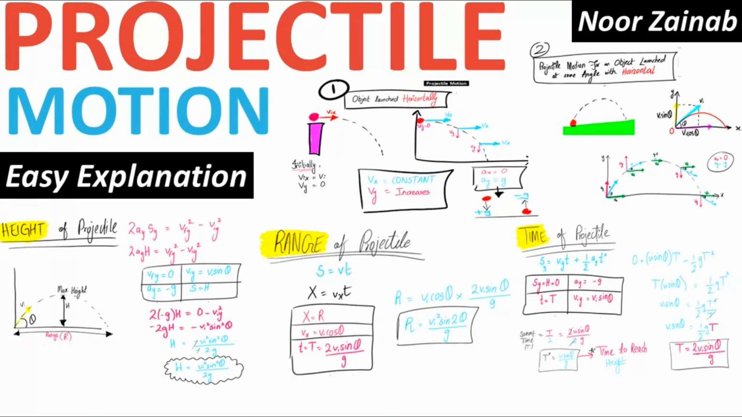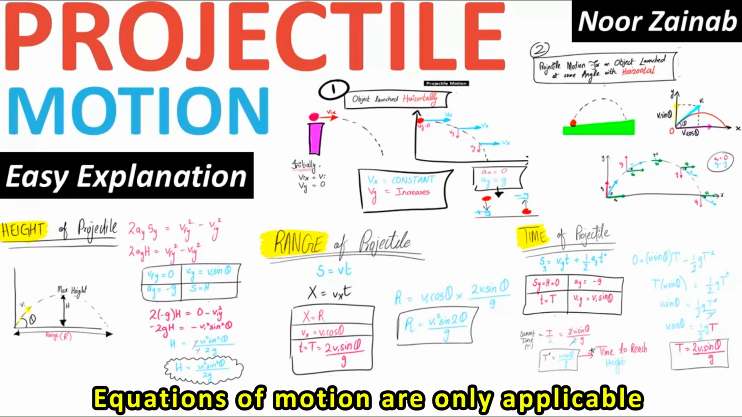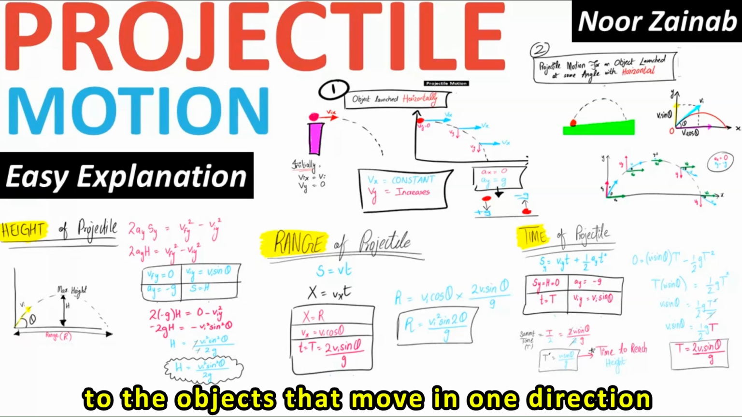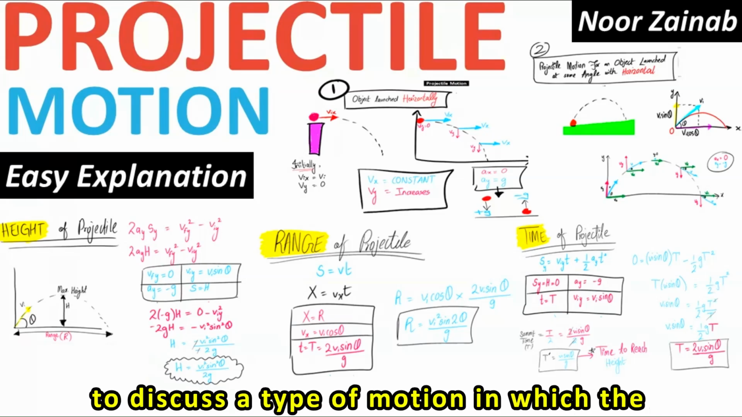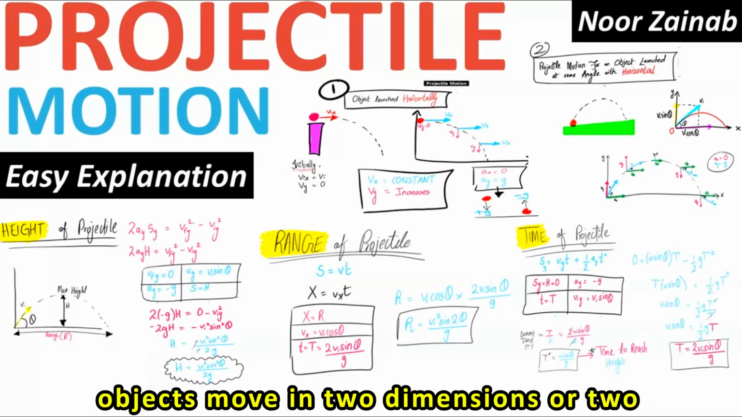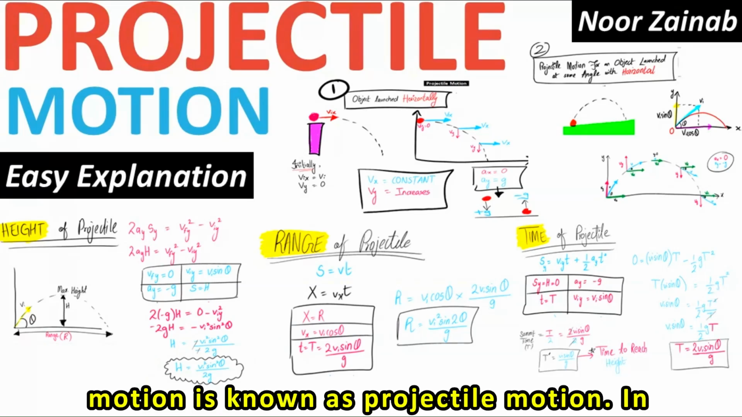In previous videos we discussed the equations of motion. Equations of motion are only applicable to objects that move in one direction or one dimension. But today we are going to discuss a type of motion in which objects move in two dimensions or two directions. This type of motion is known as projectile motion.